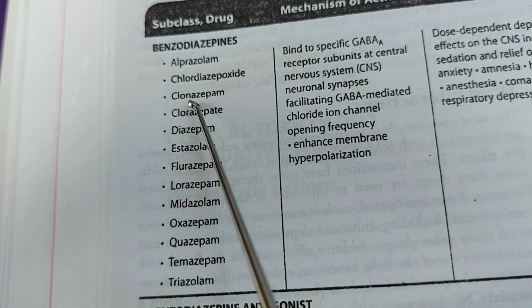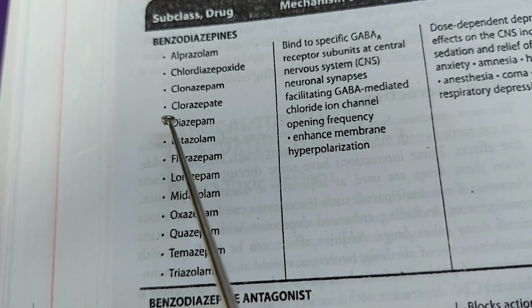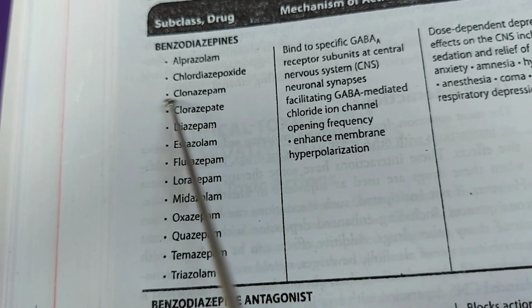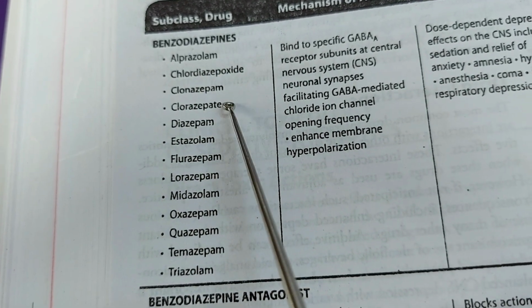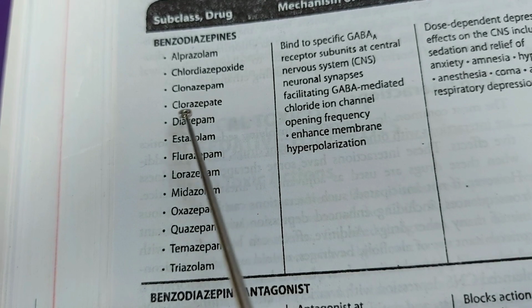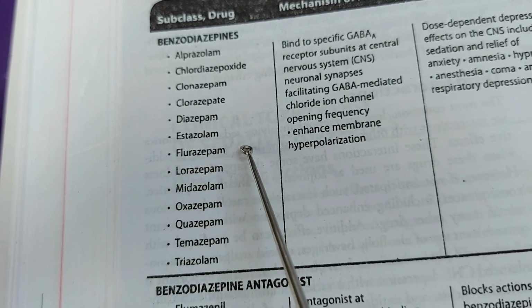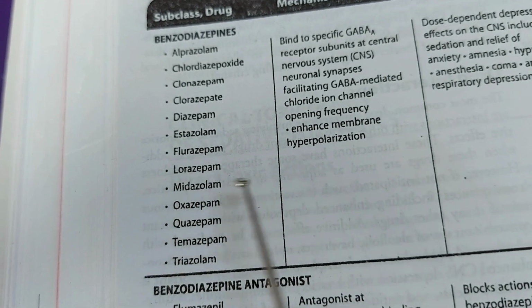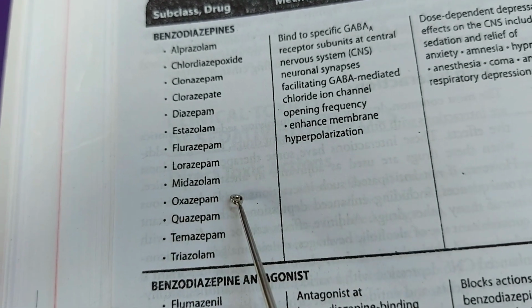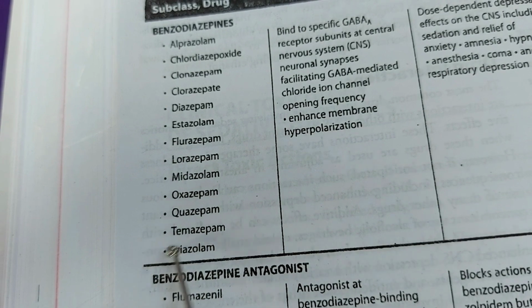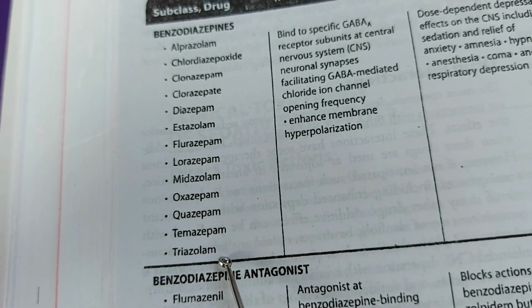Then clonazepam, clorazepate, which is another drug that has no -pam or -lam, then diazepam, estazolam, flurazepam, lorazepam, midazolam, oxazepam, quazepam, temazepam, and triazolam.